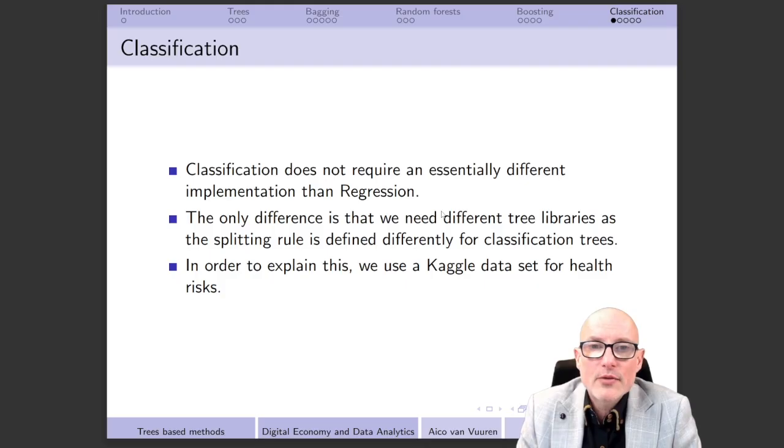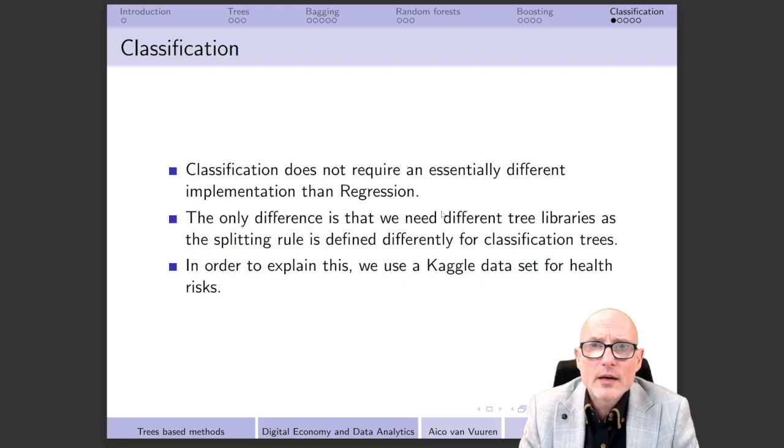Well, we should realize that so far we have only been talking about regression, but another thing that we should realize is that these tree-based methods are very powerful when we look at classification. Even though, of course, they can also be used for regression, they are especially powerful in the case of classification. So therefore, what we are going to do next is look at classification as well.